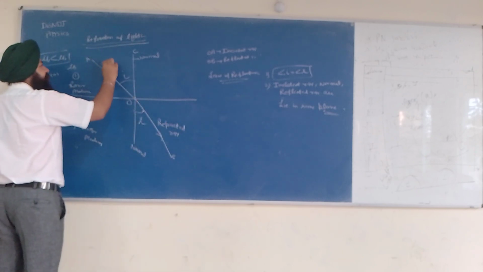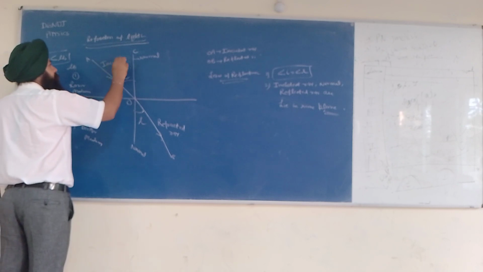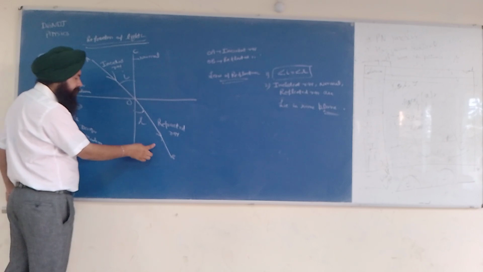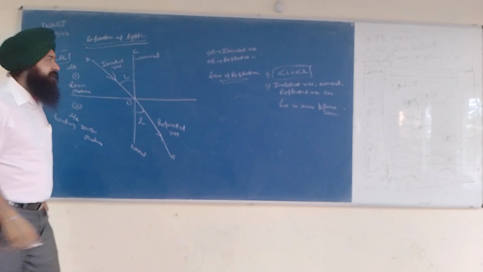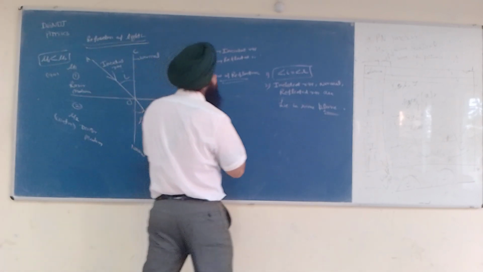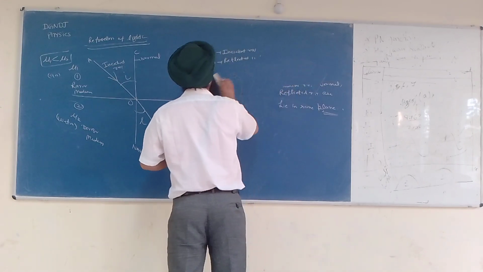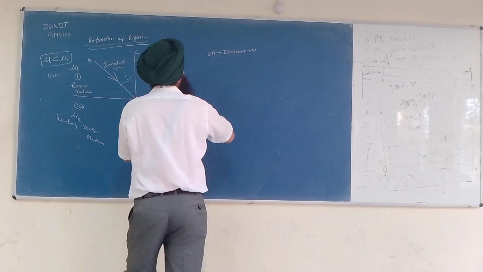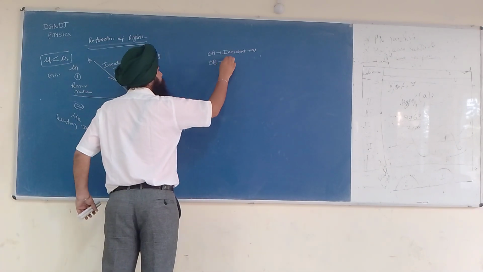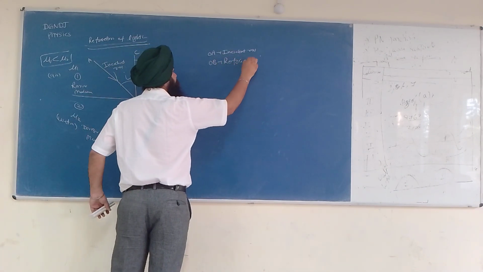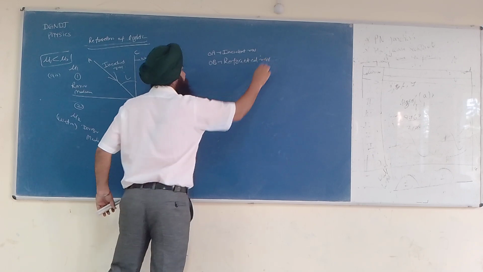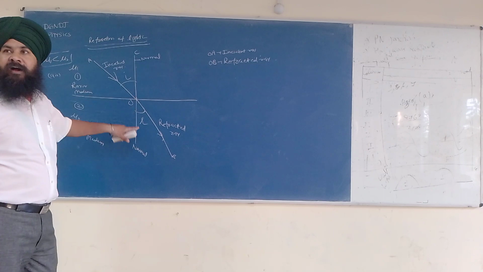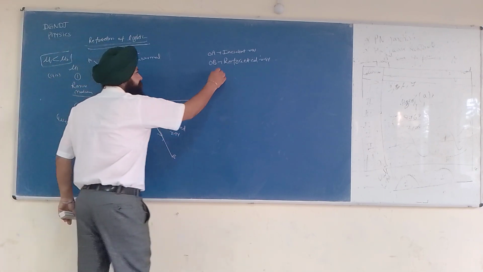This is called the incident ray. Incident ray, refracted ray. And this angle R is called the angle of refraction. I will write it here. What is angle I? Angle of incidence. What is R? Angle of refraction.